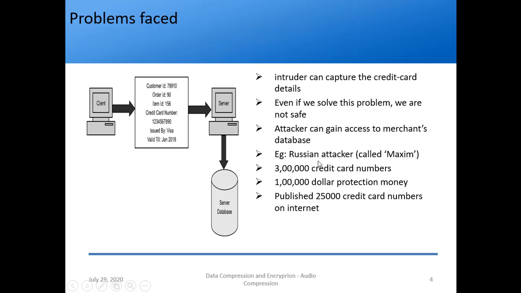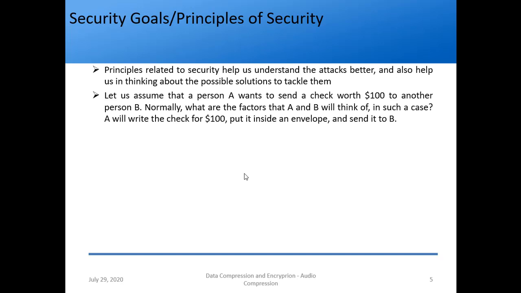So as a result, the Russian attacker called Maxim published, of those 3 lakh credit cards, 25,000 credit card numbers on the internet. So you can imagine that someone's credit card, all credit card details are going online. It is such a blunder, right? So this is what can all happen in an online world. That's why encryption is very important, and that's why we study this course, right?